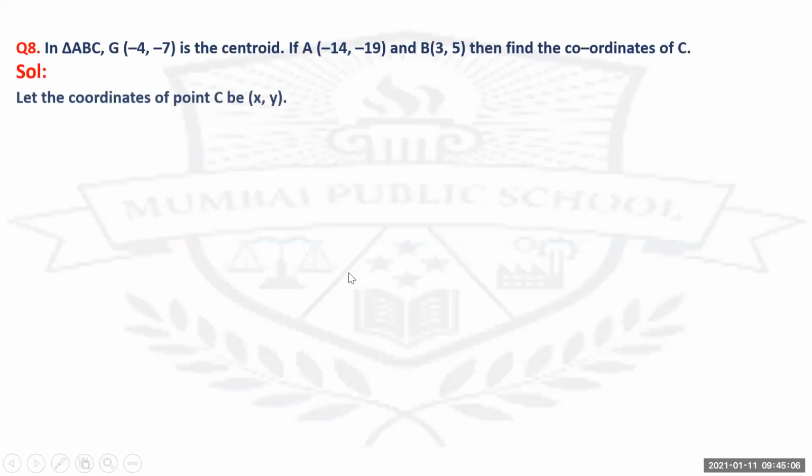I'll check. In triangle ABC, if G(-4, -7) is the centroid, and if A is (-14, -19) and B is (3, 5), then find the coordinates of C. Again, same thing. In the last question we found the value of x. So here we are going to substitute the value and find the value of x3.